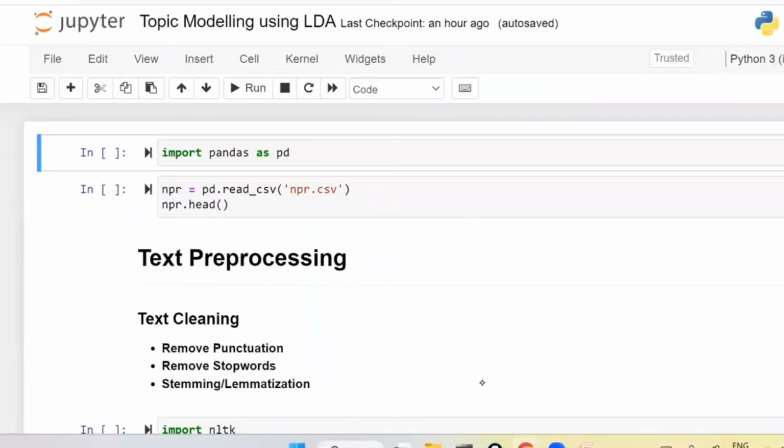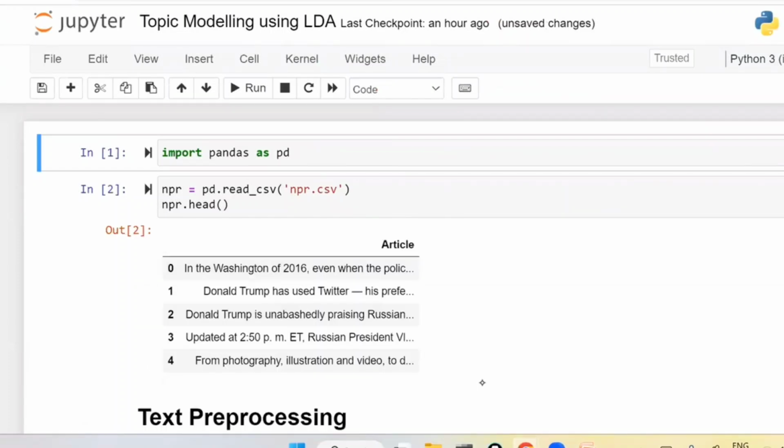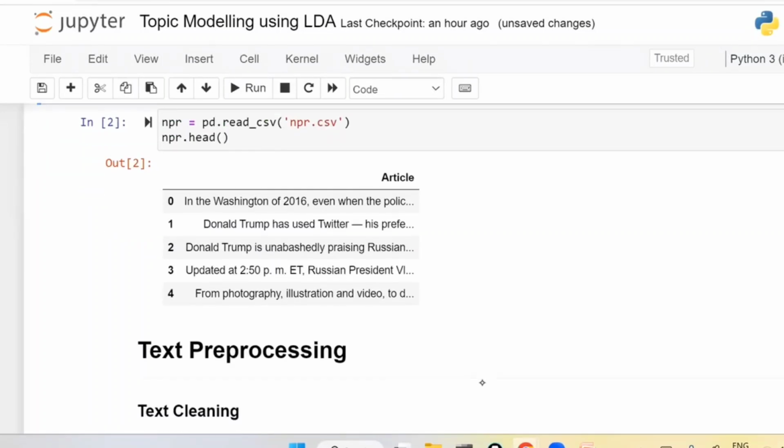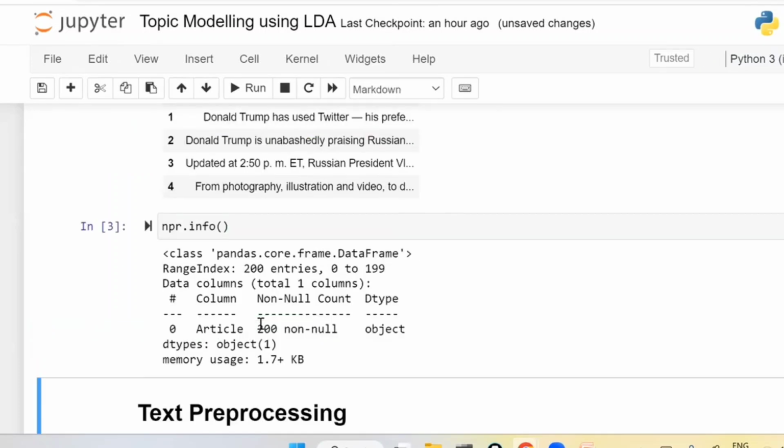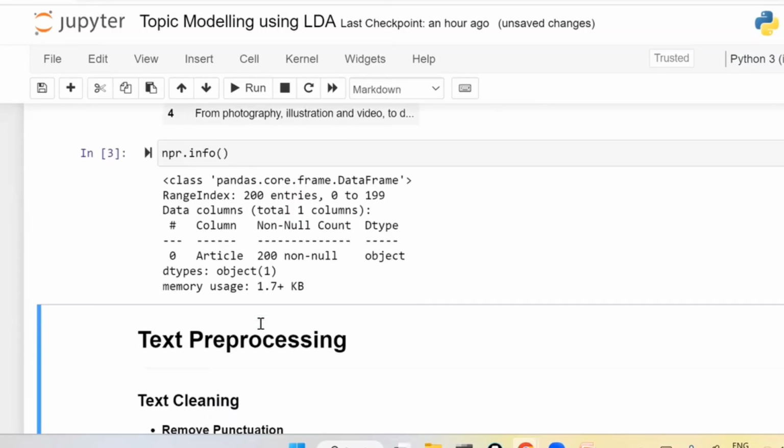Now first I am going to import pandas and take a data set in which I have multiple sentences. The first one is document 1, then document 2, document 3, document 4, document 5. Like this I have multiple documents. The data frame I have created for this list of documents is called NPR, and npr.info shows that in total I have 200 documents.